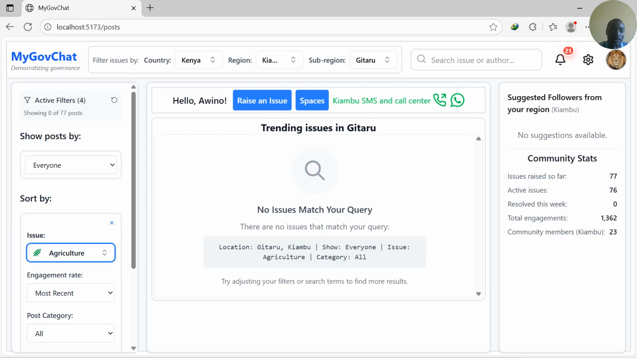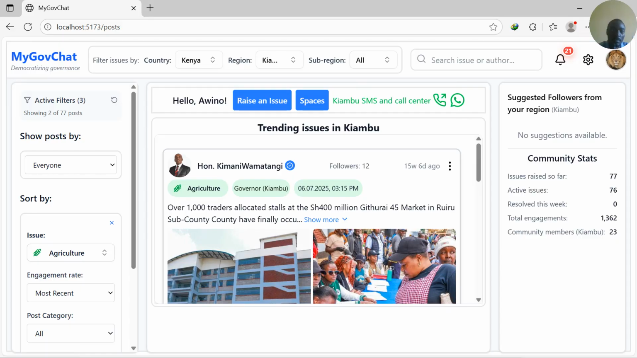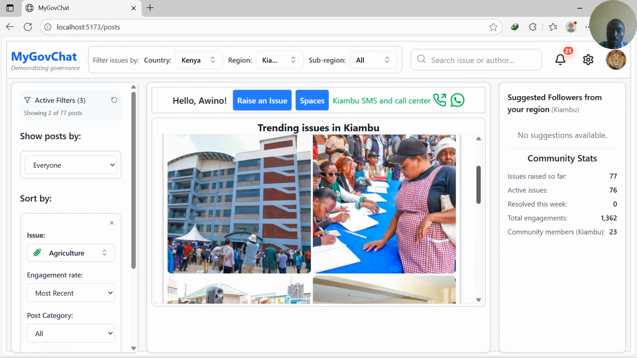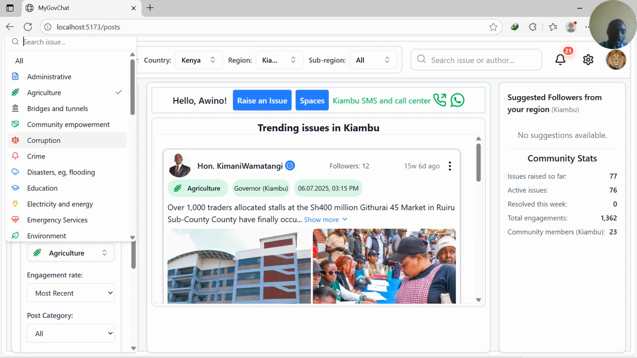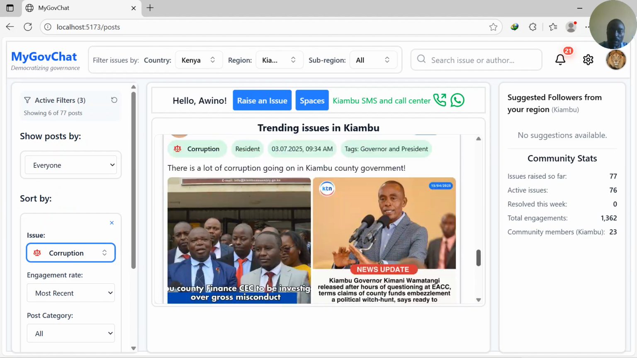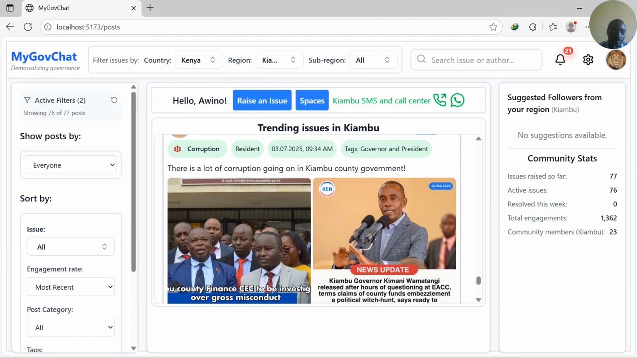For example, if we want to see only agriculture, there are no agricultural issues in Gitaro. But if we select all and then select agriculture, you can see these are the issues that have been posted about agriculture in the entire Kiambu. If we select, for example, corruption, then we can see the corruption issues here in Kiambu. And then if we go back to all, we can select issues by